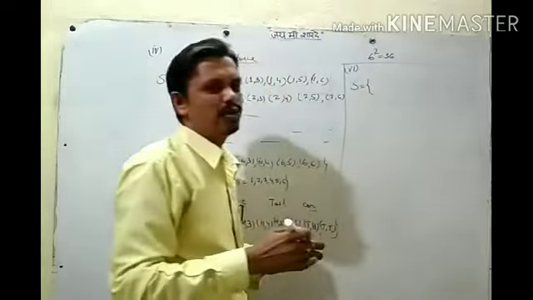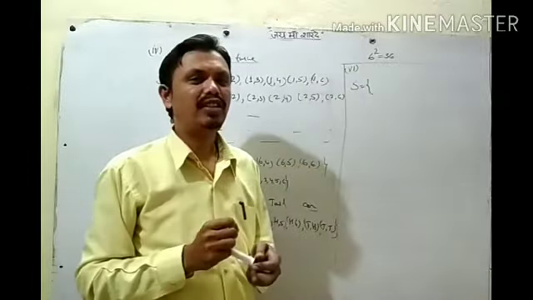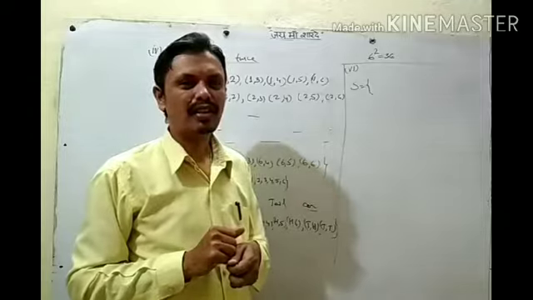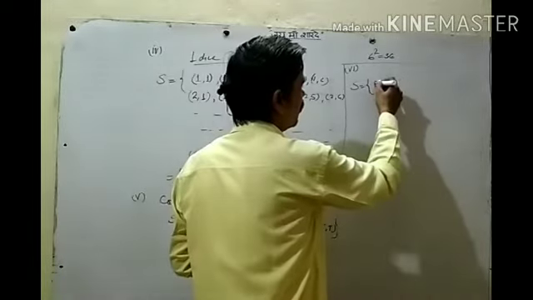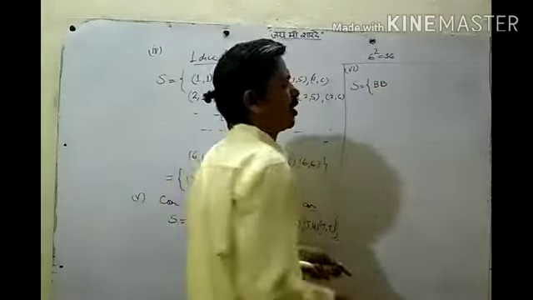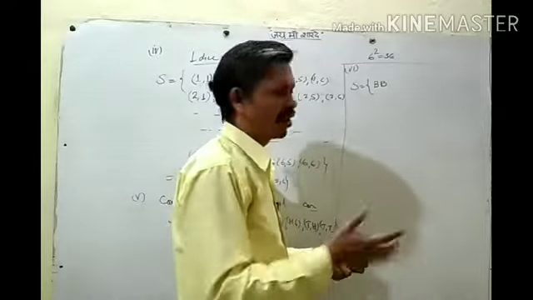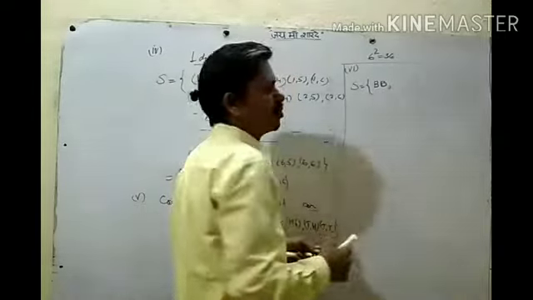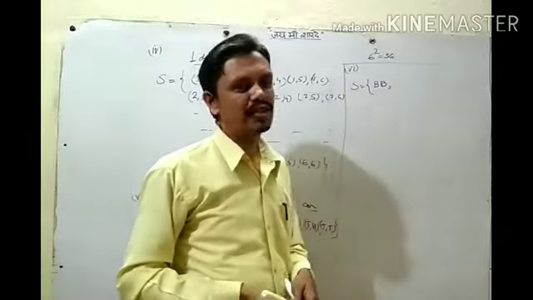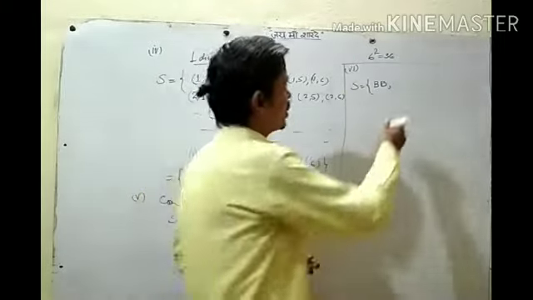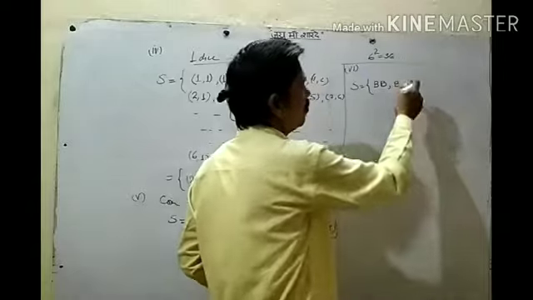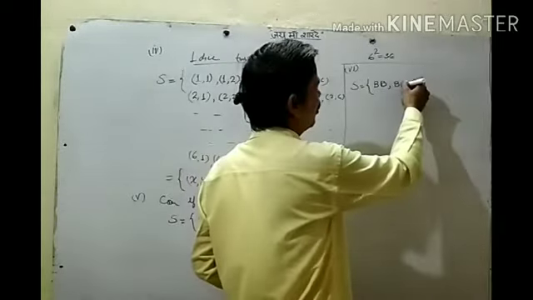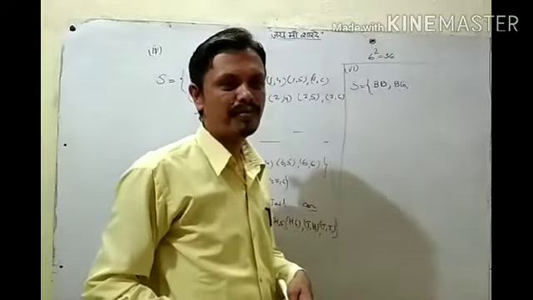A family has 2 children, so both can be boys. First one is boy, second also boy. So B for boy and G for girl: BB can be one of the outcomes, first and second both boys. If the first child is boy and the second child is girl, then BG can be one outcome.